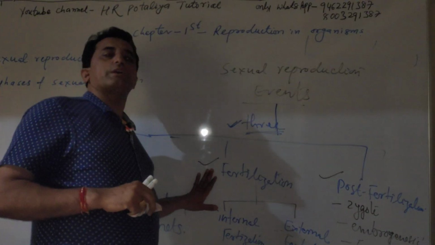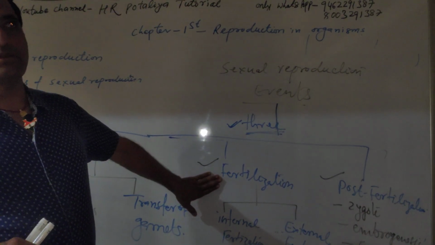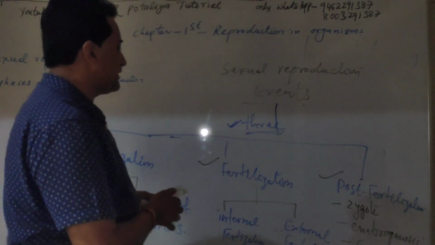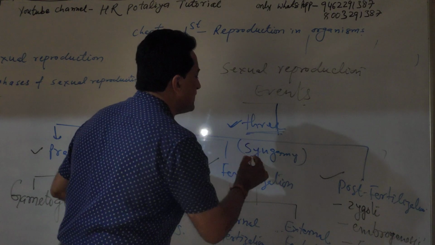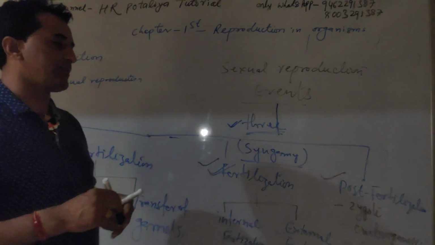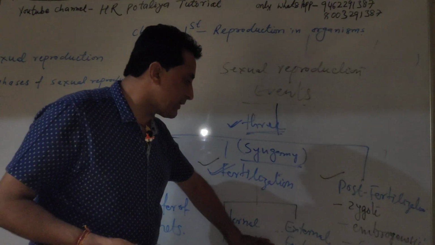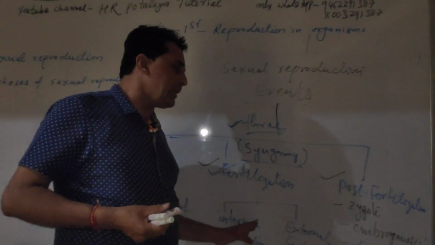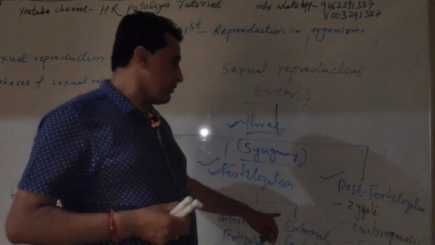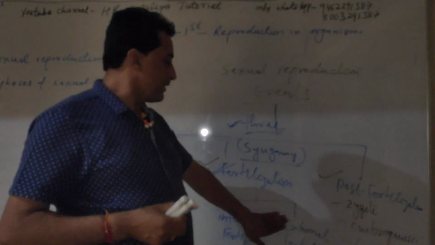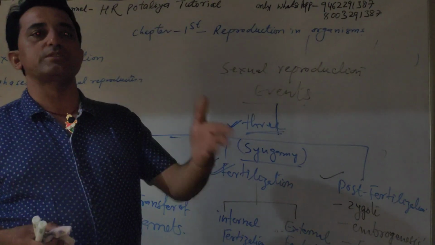Now when both the gametes are formed and transferred to each other, then the male gamete is fused with the female gamete, and that is known as syngamy. Syngamy means fusion of male and female gamete, and that is also known as fertilization, and the product is the zygote. Then there are internal fertilization and external fertilization. Internal means when the male and female gametes are fused inside the female body, for example in human beings. External fertilization means when the male and female gametes are fused outside the female body, for example frog.